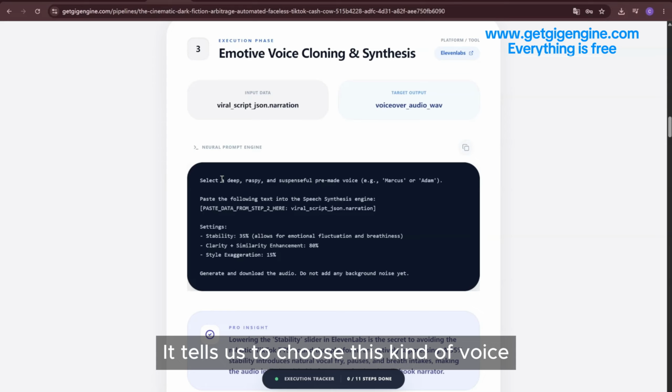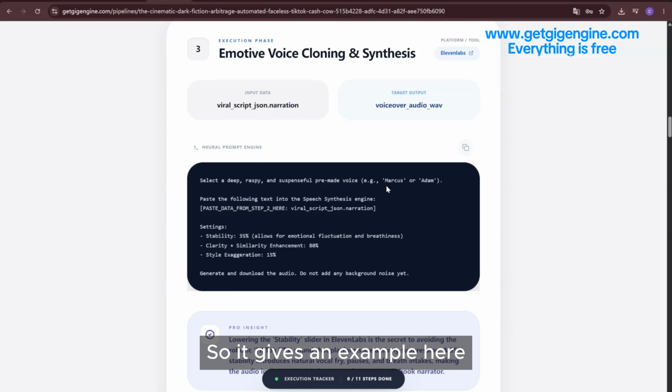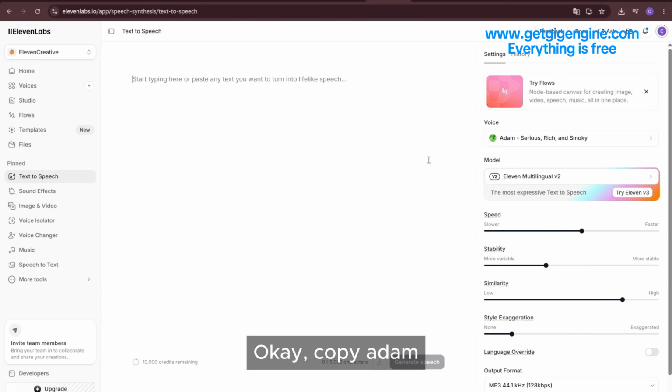It tells us to choose this kind of voice. Of course, we don't know which voice in Eleven Labs meets these conditions, so it gives an example here. Either choose Markers or Adam. So we'll choose Adam. Okay, copy Adam, then paste it here.